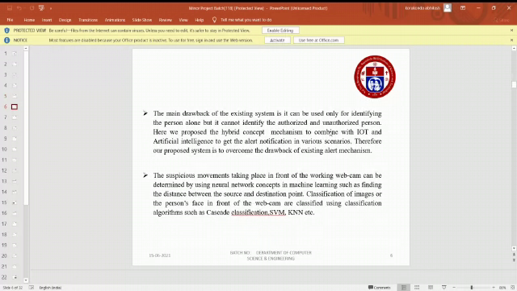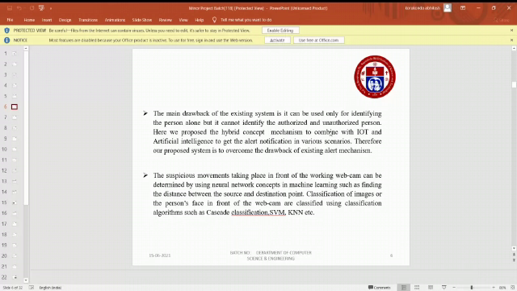The main drawback of the existing system is that it can be used only for identifying the person alone, but it cannot identify the authorized and unauthorized person. Here we propose a hybrid concept mechanism combining IoT and artificial intelligence to get the alert notification in various sectors. Therefore, our proposed system is to overcome the drawback of the existing alert mechanism.